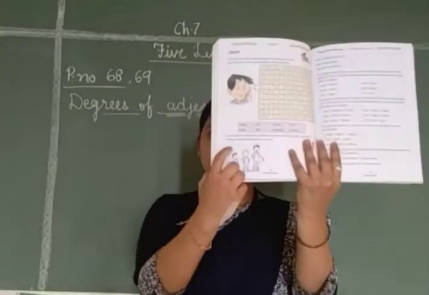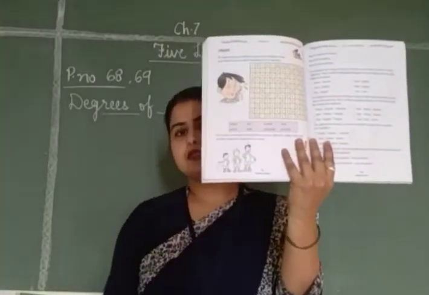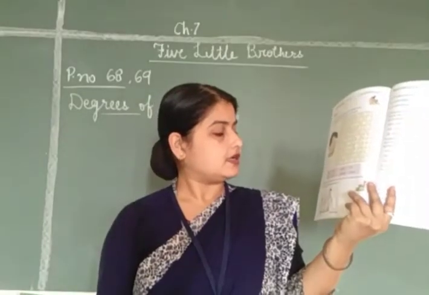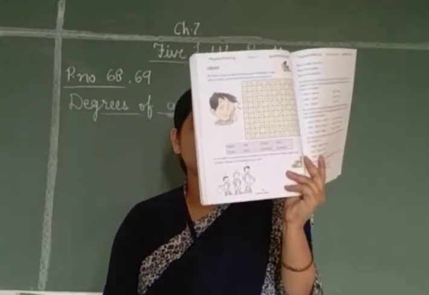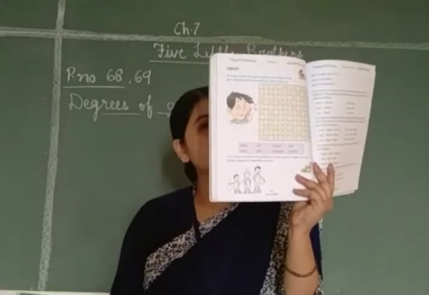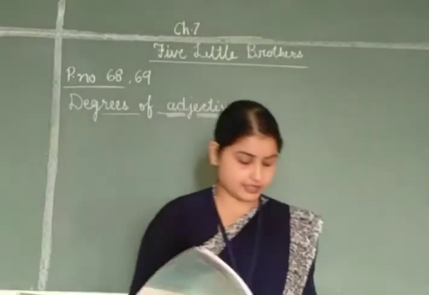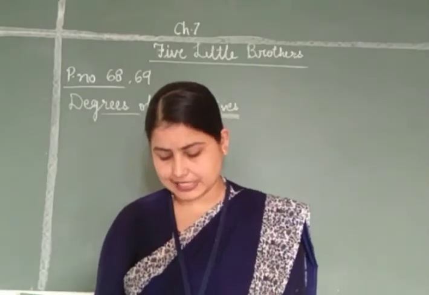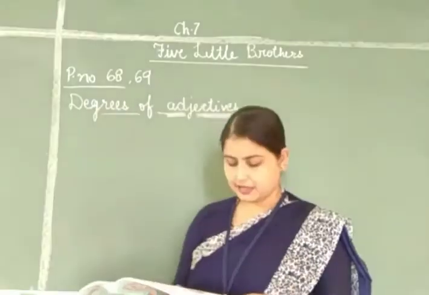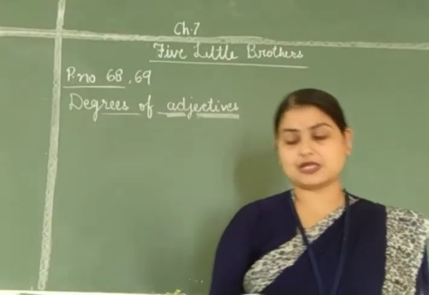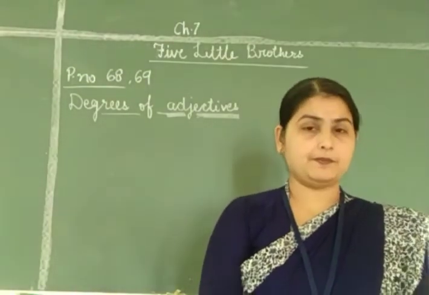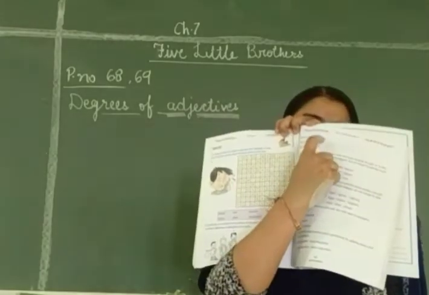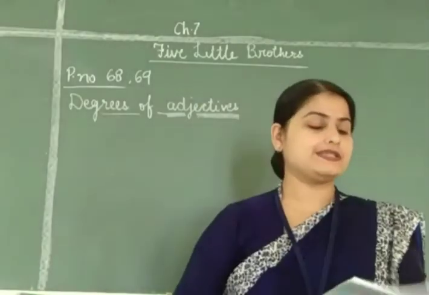See here, you can see 3 boys. Boys are given number as 1, 2 and 3. Now let me read it. In order to compare the qualities of a noun like size, shape, type and number, degrees of adjectives are used. And on the basis of these pictures only, it is described here. Okay, and what is described?